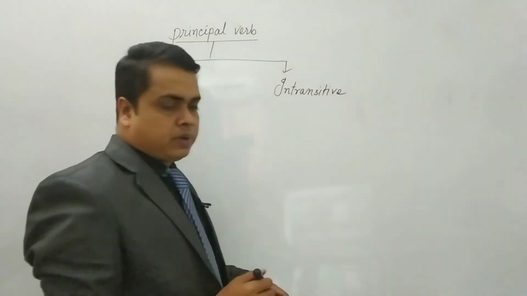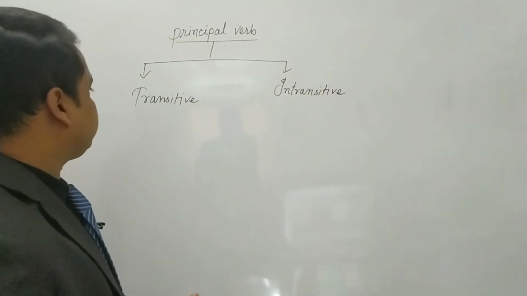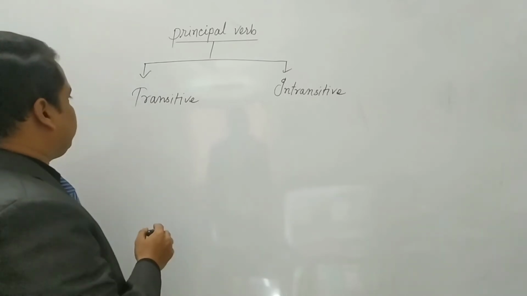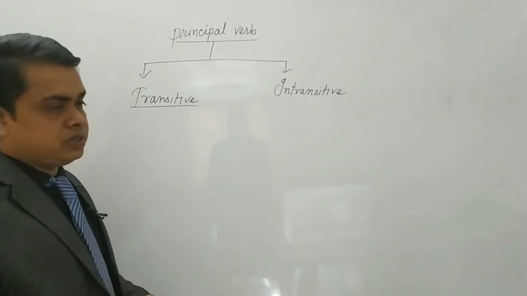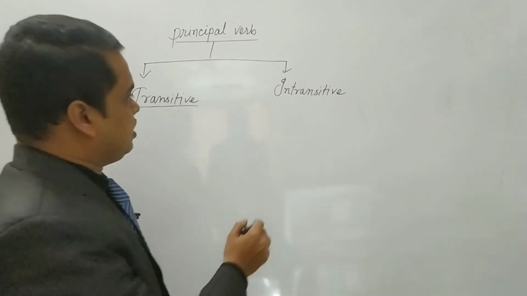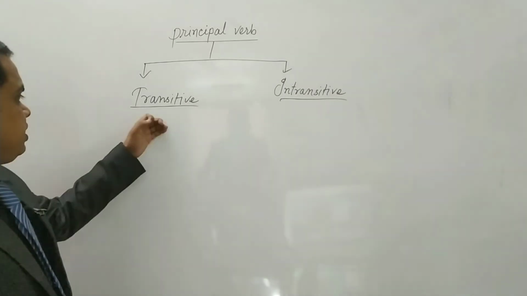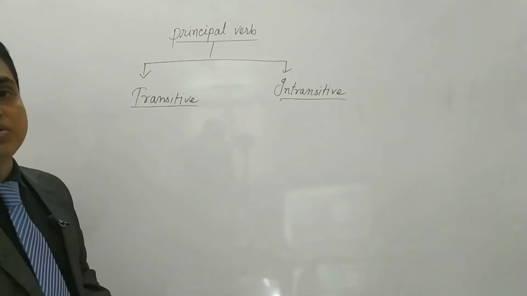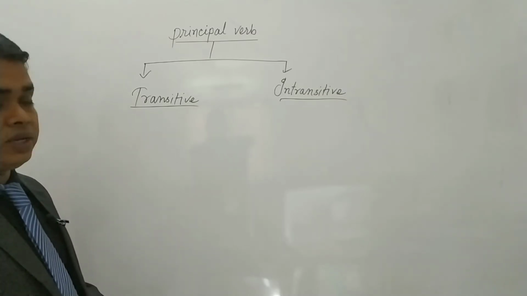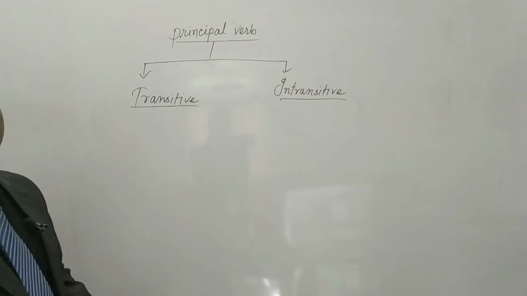So principal verb will be divided into two parts, that is transitive verb and intransitive verb. Before going to discuss that, you have to know what is the definition of transitive verb and what is intransitive verb. Okay, dear students, transitive verbs, the verbs that take a direct object, are called transitive verbs. If I give an example, it will be more clear.